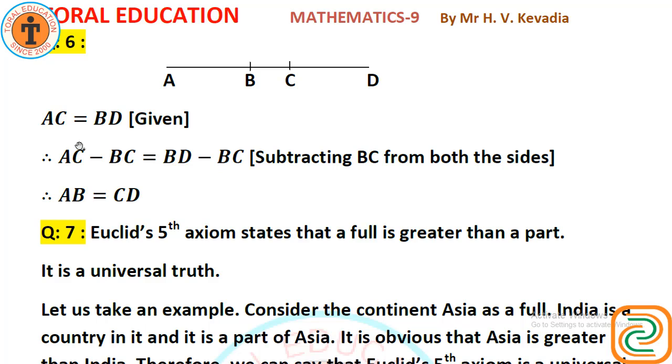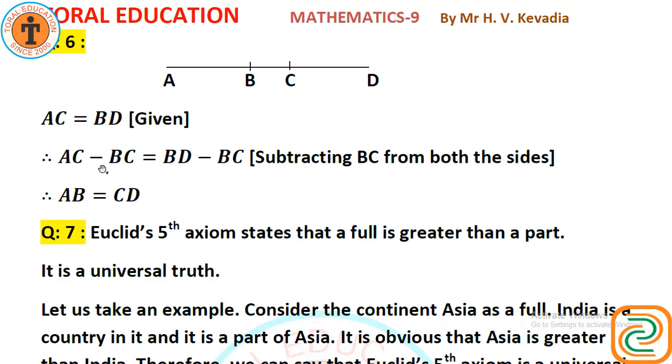In question number 6, it is given that AC equals BD. Then prove that AB equals CD. Here AC equals BD. We have to prove AB equals CD. Let's prove. AC equals BD, given.